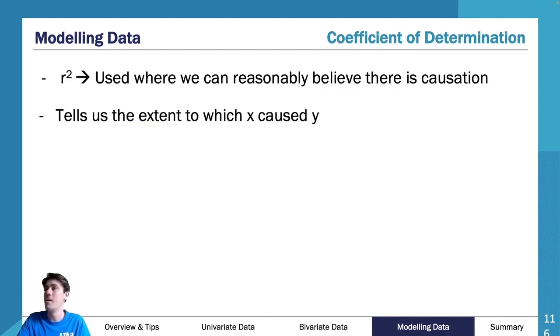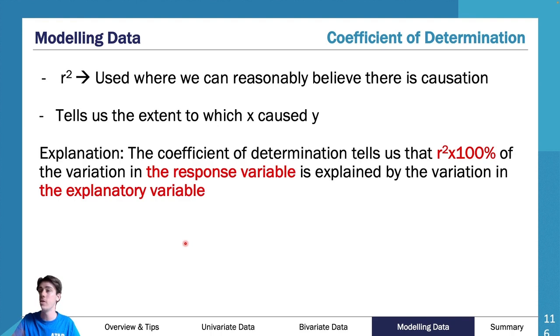Now, what about your R squared? You've probably heard of R squared before, undoubtedly. You would have gone through R squared in year 11. But R squared is used when we can reasonably believe there is causation. Now, we didn't go through causation and correlation because that's actually been removed, but we still go through R squared. So R squared tells us the extent to which X caused Y. You get your R value, your Pearson's correlation coefficient, and you square it. And because you square it, you're going to get a positive value between 0 and 1. You will not get a negative value. If you get a negative value, you've done something wrong. Go back and do it again.